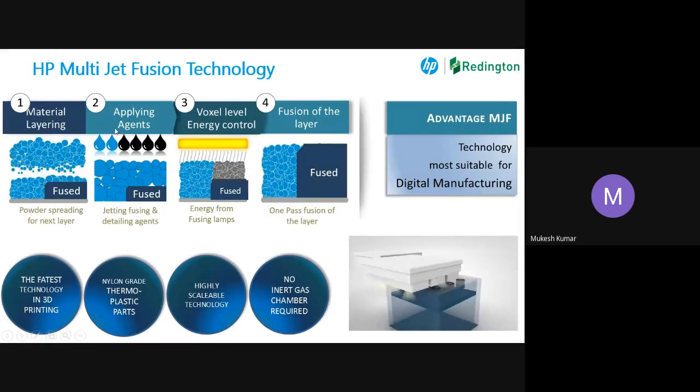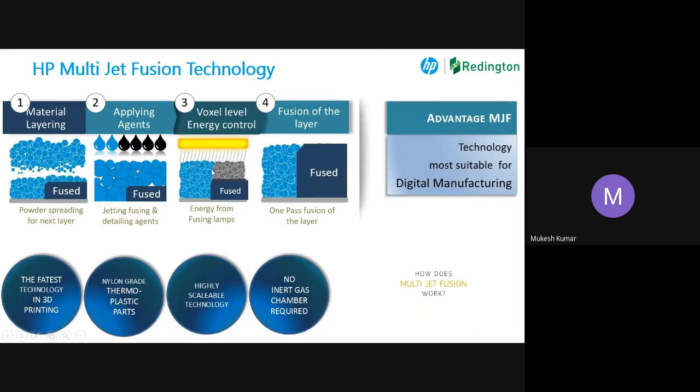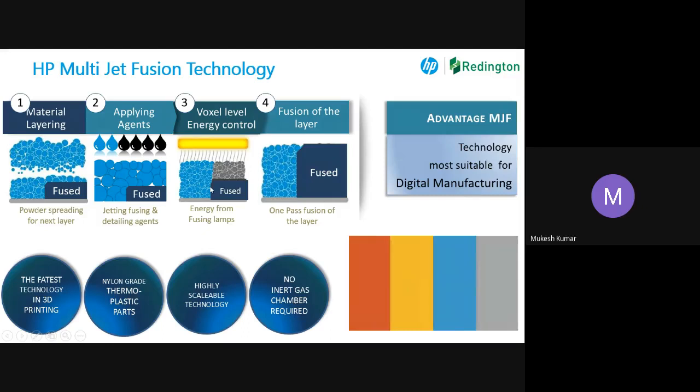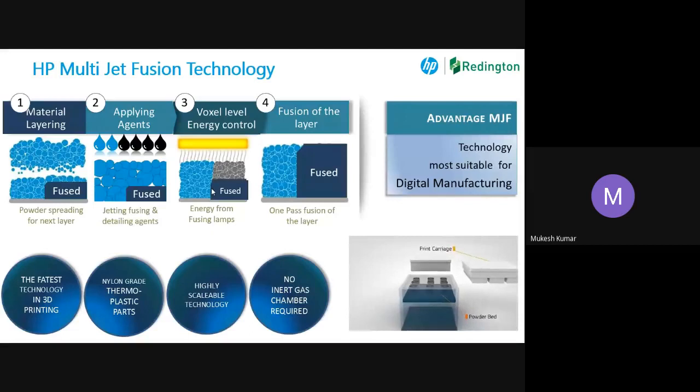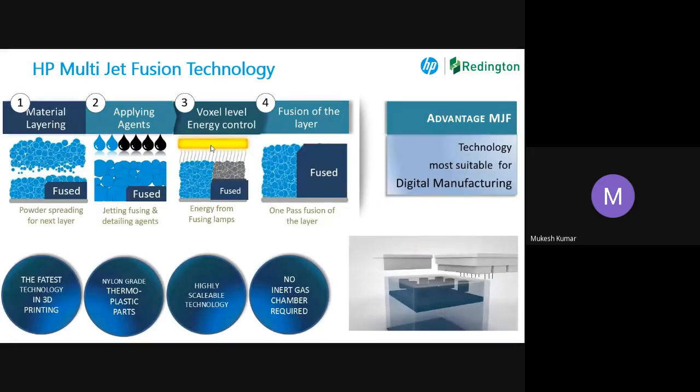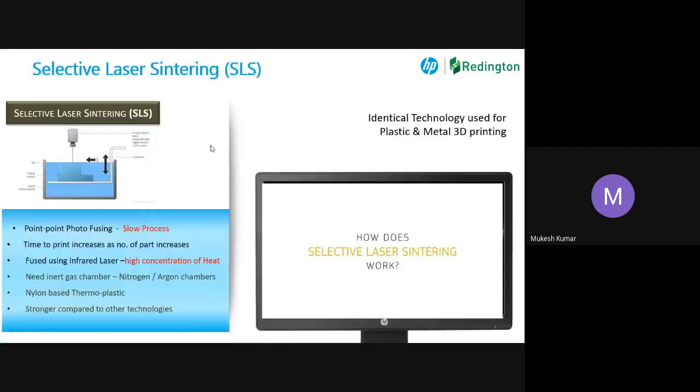Now, the second agent I have applied here is basically to protect your part here, number one. Number two, to protect the material which is left out. Generally, in case of SLS or any other technology, a lot of powder gets wasted. Here, in the next cycle, I will just